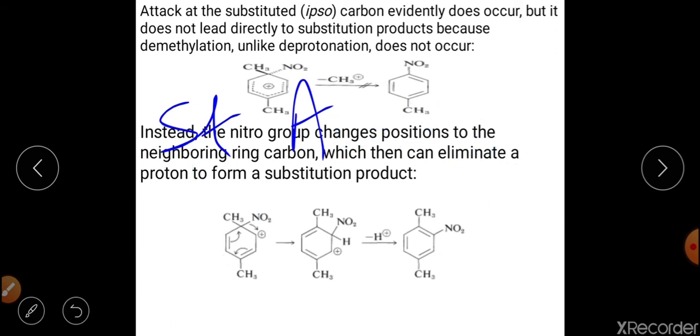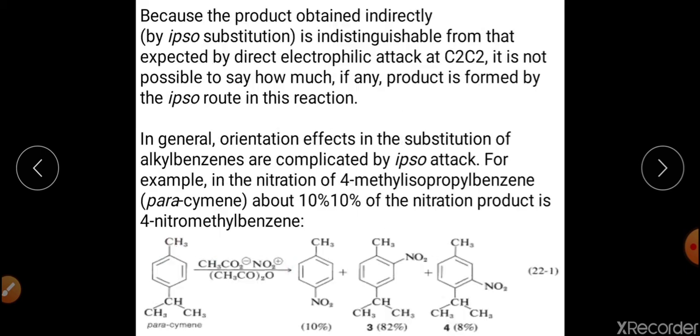Now I was talking about this substrate, in which we have two CH3 groups attached to the benzene ring, but NO2 positive is not replacing the CH3 group. Instead, it will attack the ortho position of the CH3 group.